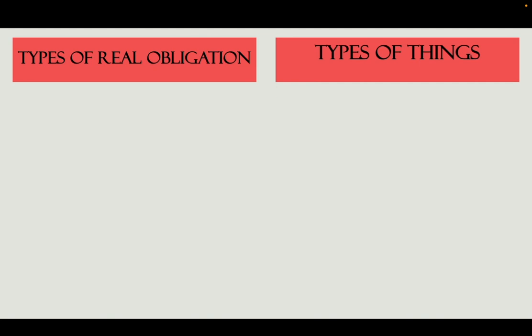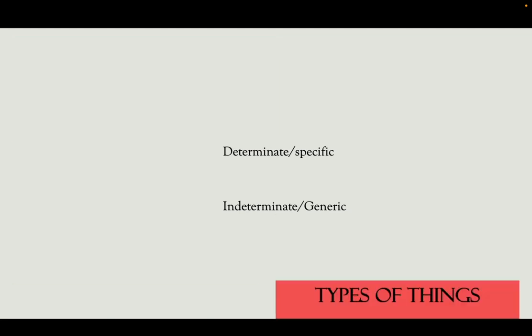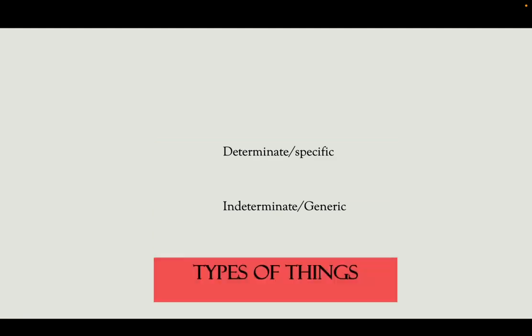Sige, we will first change the title. Instead of saying types of real obligation, we will call this types of things para mas dali mahinumduman. Types of real obligation or types of things include two different things. We have determinate or specific and indeterminate or generic. So again, since naglibog mo sa ang types of real obligation, ang atong gamiton are types of things.